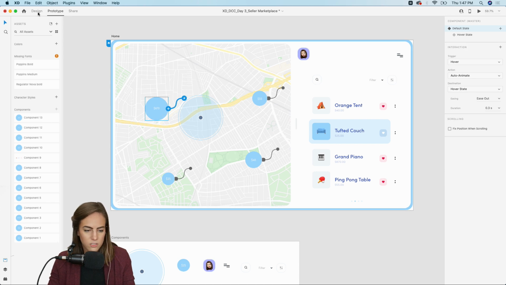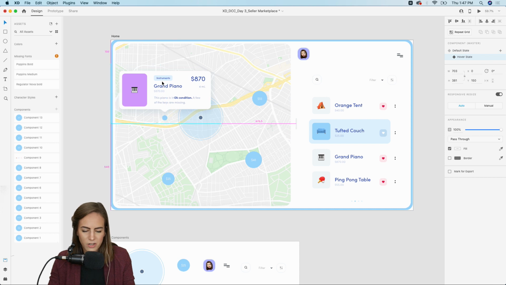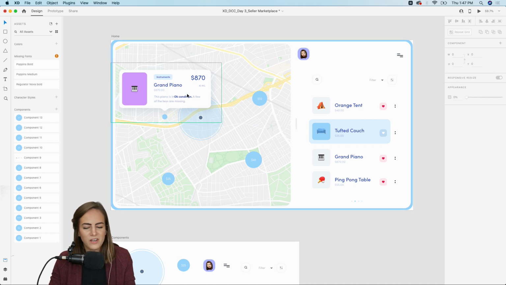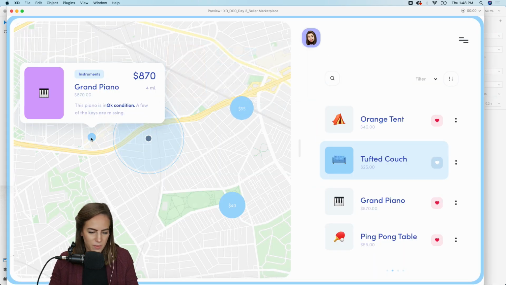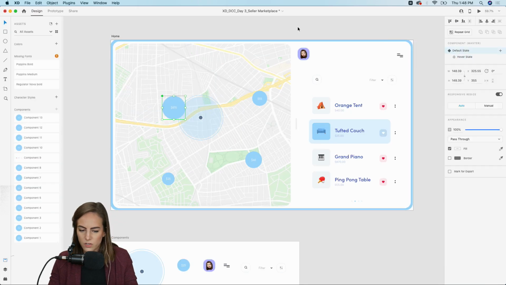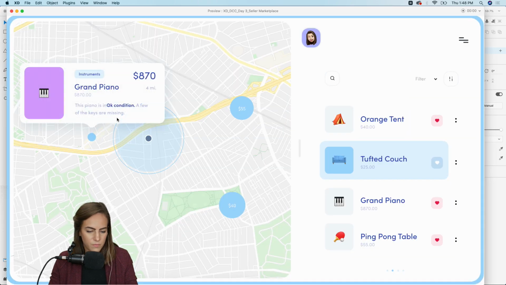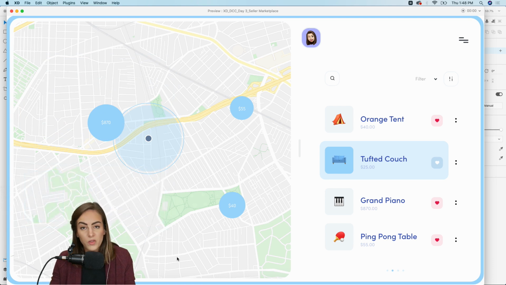Let's make sure. Let's go back to the design tab for the hover state. Yeah, it's fallen off the screen a bit. Okay. You might even make these a little smaller. I made these like huge, but I think for hover, probably don't want them to be that big, but let's go back, make sure this is set to default state, and then go to prototype. That's better.